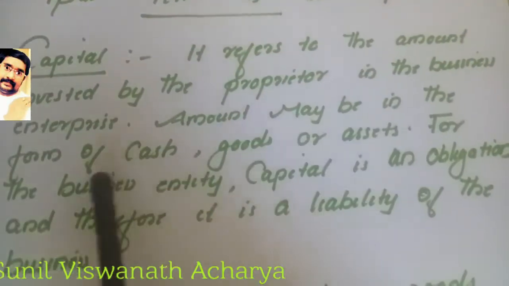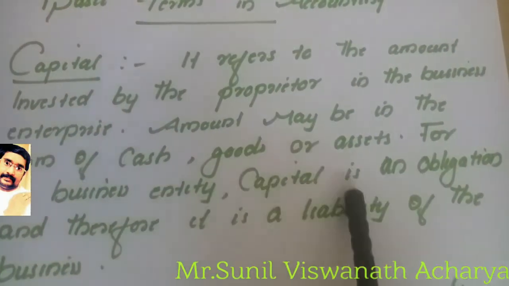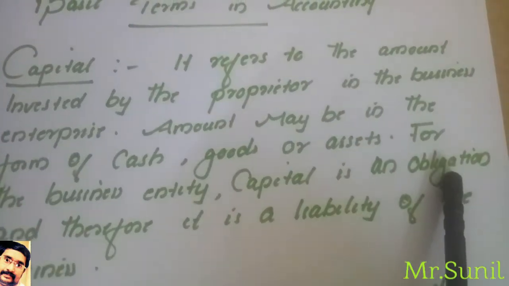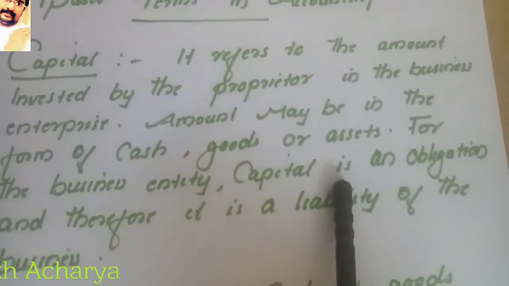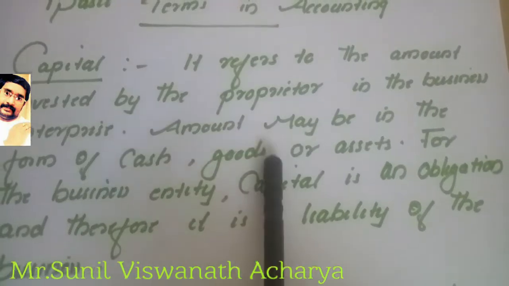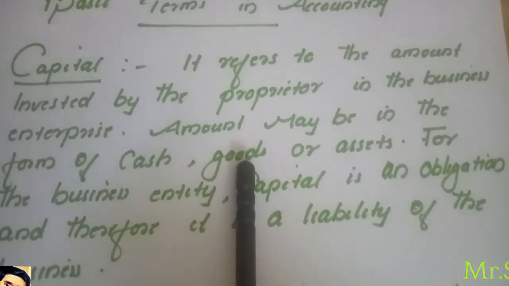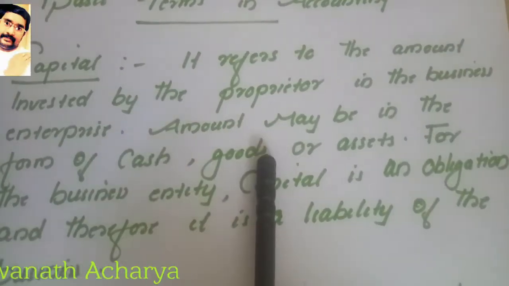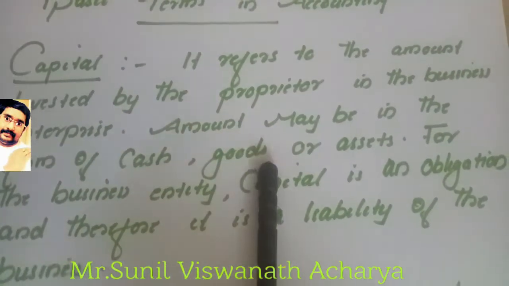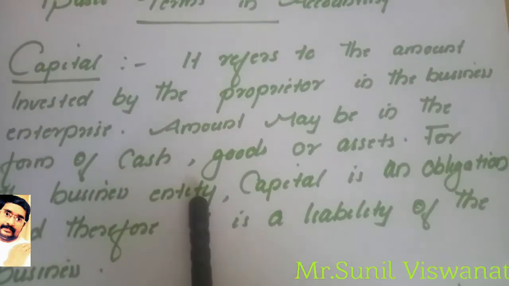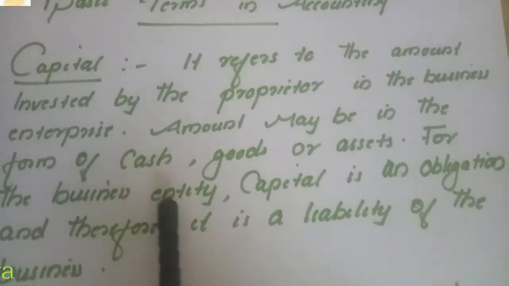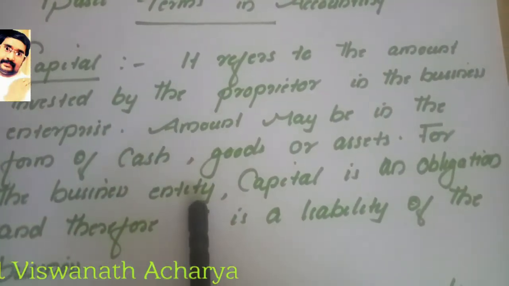For the business entity, capital is an obligation. Capital is an obligation means that in every business, owner and business are not the same. Remember this, owner and business are different entities. The business has its own separate existence.